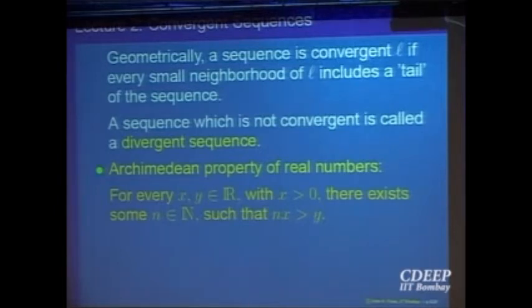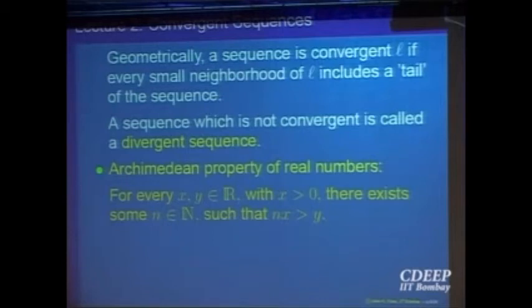So just read it carefully, then I will explain it. For every pair of numbers x and y belonging to R, x bigger than 0, you can multiply that x by some natural number n, so nx will still be positive, right? And that will become bigger than y, whatever y you have started with, it doesn't matter where it is.